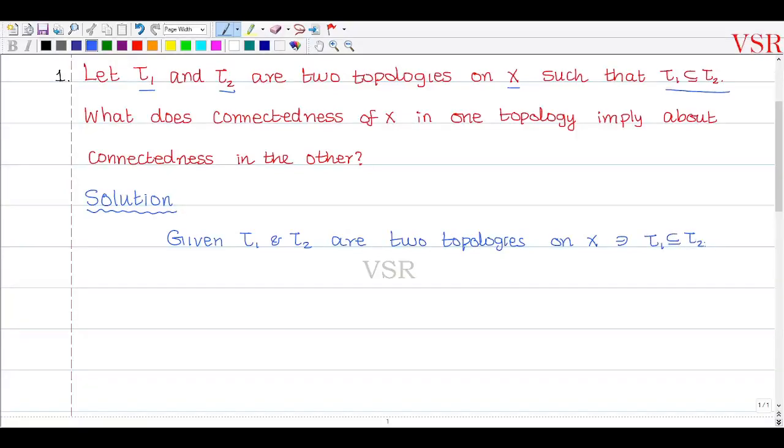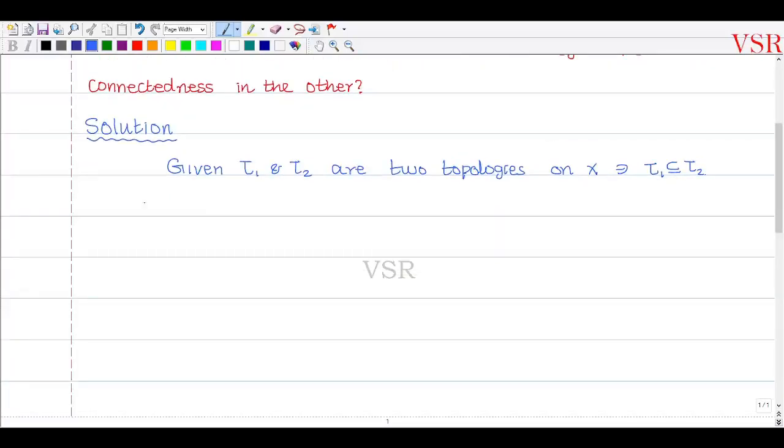Now I am going to say that if X is connected with respect to tau2, then X is connected with respect to tau1. That is very simple. So now we claim that